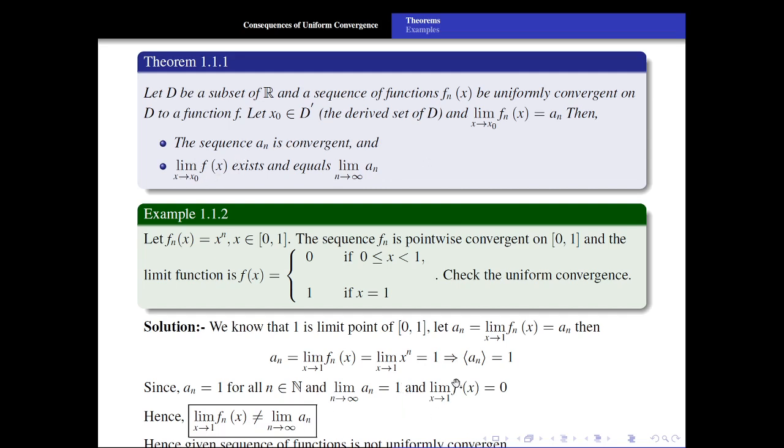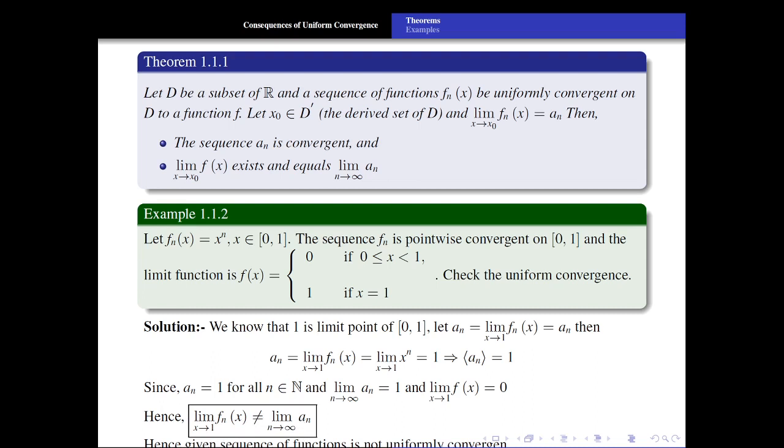But limit x tends to 1, f of x. What is f of x? F of x is 0 if x lies between 0 and 1. Obviously, f of x is equal to 1 if x is equal to 1. But limit as x tends to 1, f of x is what? 0. So 0 is not equal to 1. Hence, limit x tends to 1, f of x is not equal to limit n tends to infinity, an, and hence the sequence of functions is not uniformly convergent.